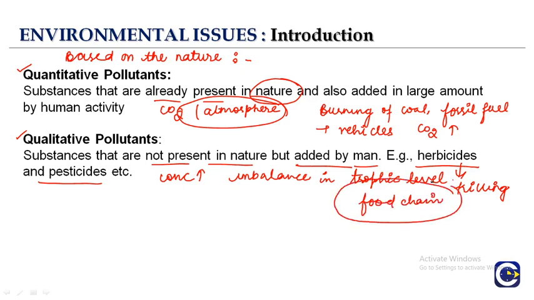The whole food chain will get destroyed or imbalanced. So these qualitative pollutants are not present in nature, but by human activities we are adding them to nature. This is how we classify pollutants on the basis of nature into qualitative and quantitative pollutants.